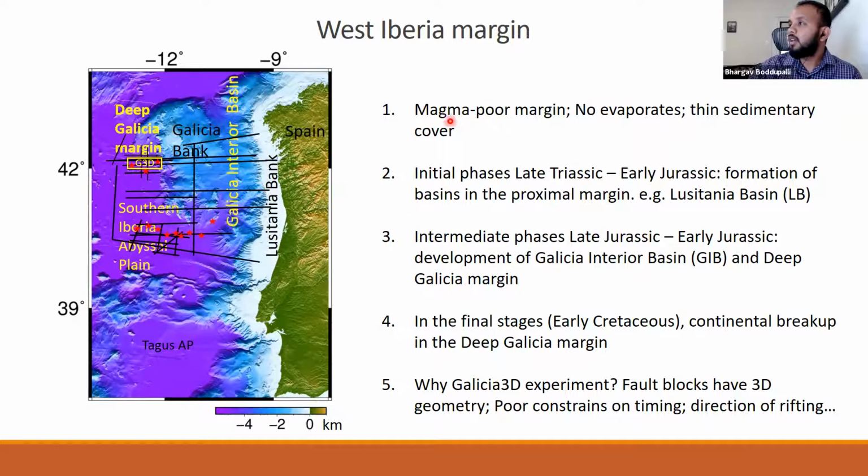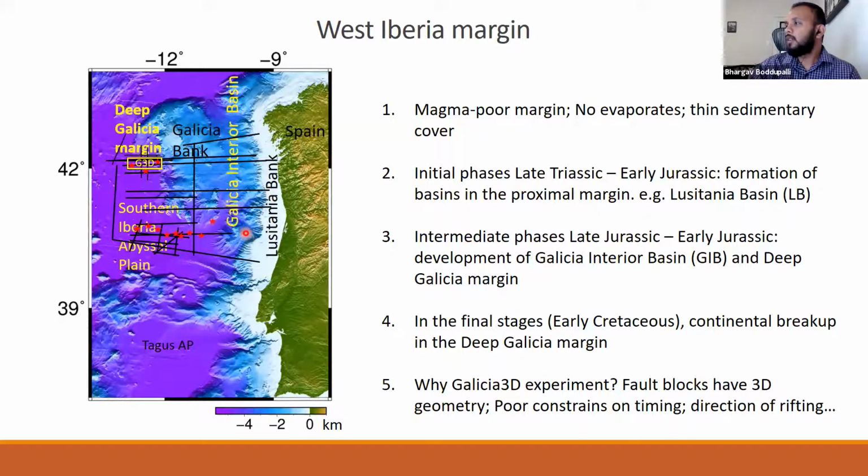And as I told, it's a magma-poor margin, and there are very few evaporites and very thin sedimentary covers. So all these factors support very deep imaging, and hence we can see the structures very clearly. This margin is very extensively studied with a lot of different types of geophysical data, like a lot of previously done seismic data, and also there are a lot of drilling data. So studying this margin has contributed a lot to the understanding of the rifting process.